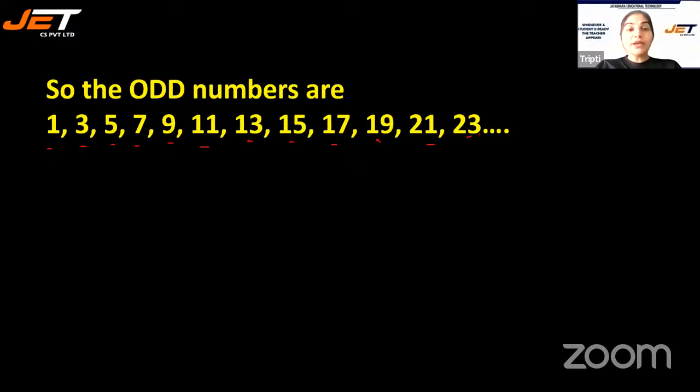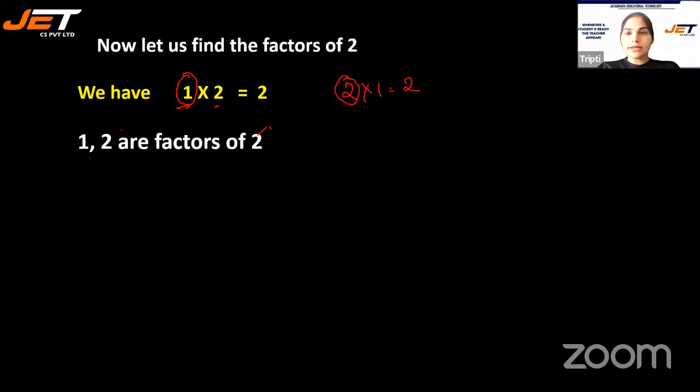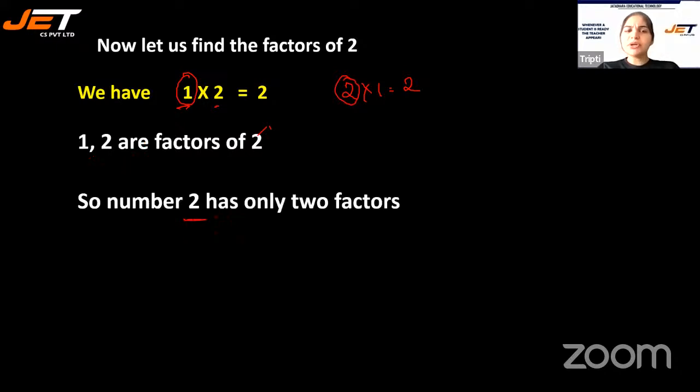Okay. Now we'll talk about factors. What are factors? Let's see the factors of 2. Factors of 2 means you see 2 in which number's times table. So I see 2 in the times table of 1 and 2, like 1 times 2 is 2, or 2 times 1 is 2. So I can say that there are 2 factors of 2, that is 1 and 2. The number 2 has only 2 factors, that is 1 and 2.